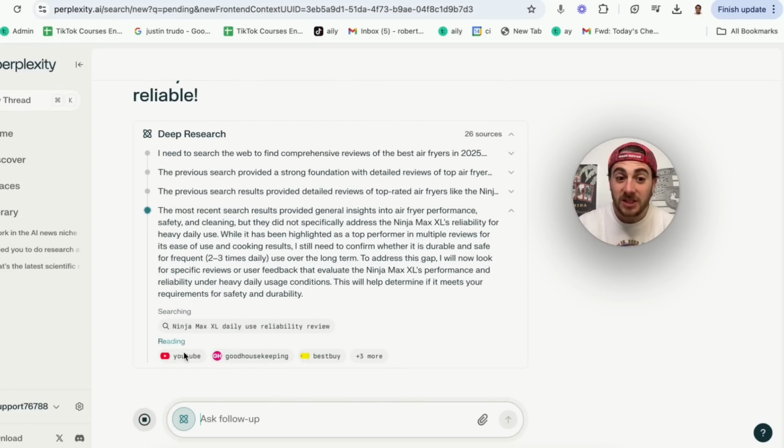And look at this. This is literally going through several different things like Best Buy, Good Housekeeping, and YouTube, which is crazy that it's able to do all this because this has gone through 26 sources in less than a minute, and it would have taken me hours to do that.